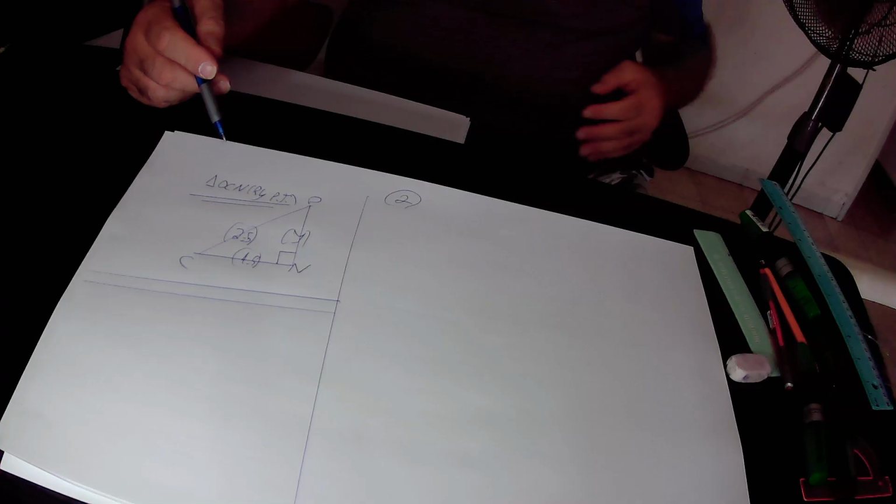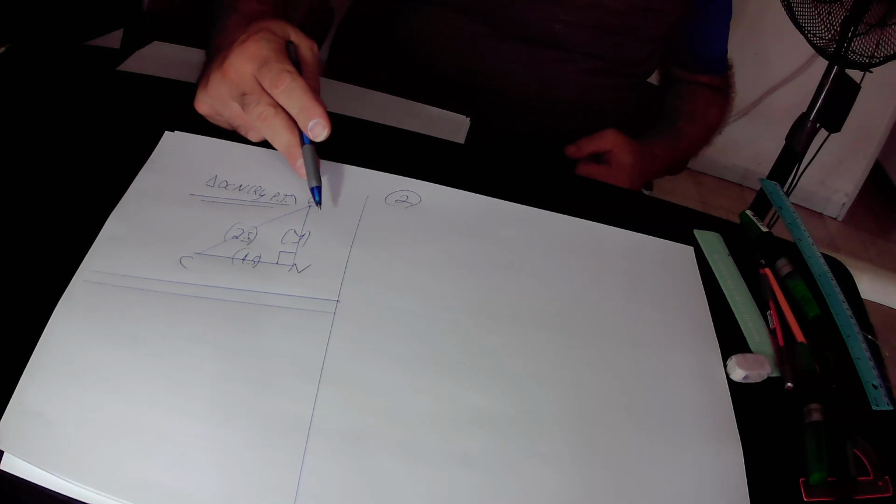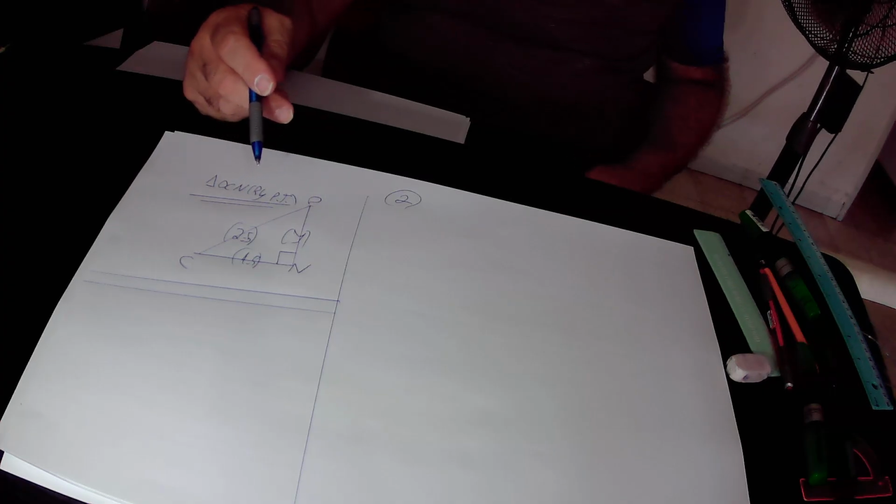According to the Pythagoras theorem, OC squared, the square of the hypotenuse, equals ON squared plus NC squared. So I write it down.